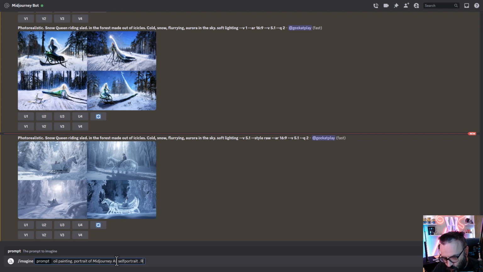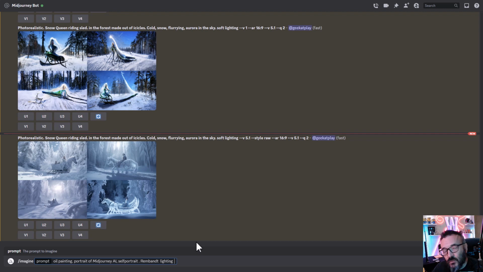Self-portraits. And let's go, it says Rembrandt. So in this case, what I have is: oil painting, portrait of Midjourney AI, self-portrait, Rembrandt lighting. And usually when I've done this before, it adds borders around. It's like a painting tray. So we'll see if this one does.